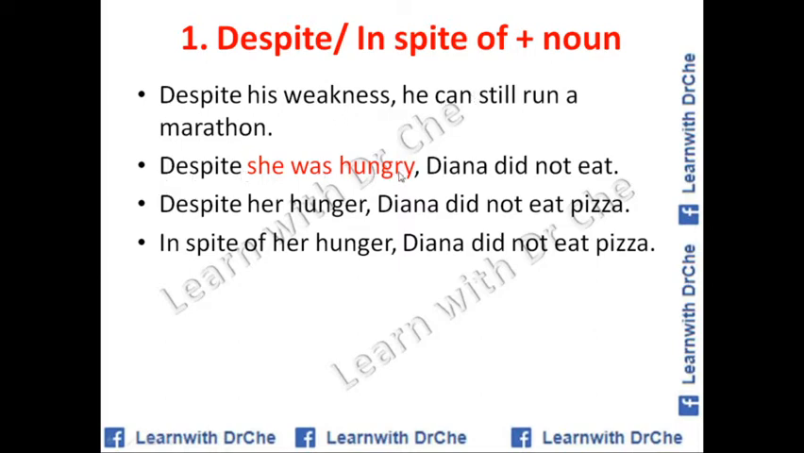Despite he was hungry, Diana didn't eat pizza. So it is wrong because this is a clause. We can change it into a noun. Despite her hunger, Diana didn't eat pizza. In spite of her hunger. Here it is used as a noun, so it is correct. In spite of her hunger, Diana didn't eat pizza.